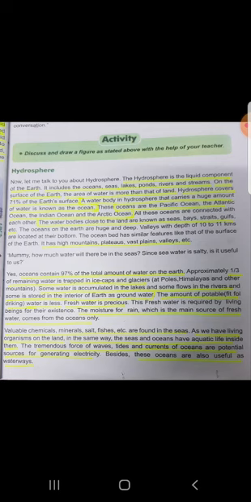So the first sphere, lithosphere, was made up of rocks. In the same way, hydrosphere contains the liquid component, and in the liquid component the water bodies are included such as oceans, seas, lakes, ponds, rivers and streams. On the surface of the earth, the area of water is more than that of land. Hydrosphere covers 71% of the earth's surface.